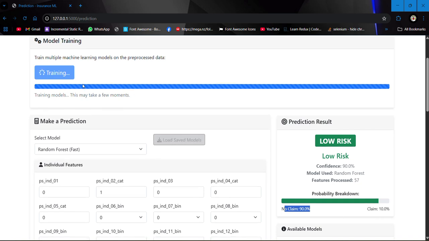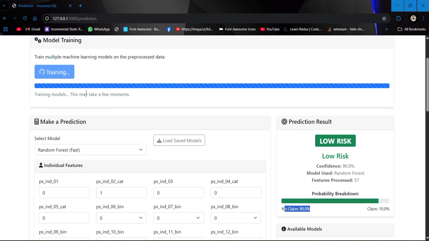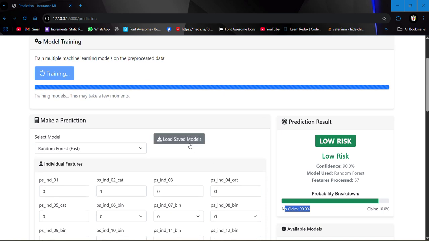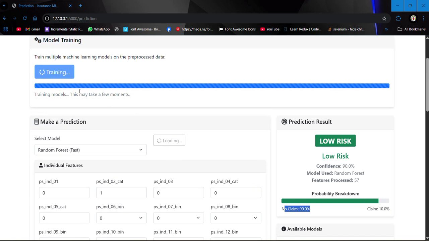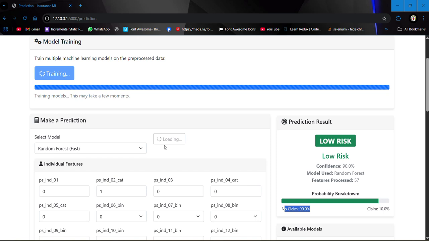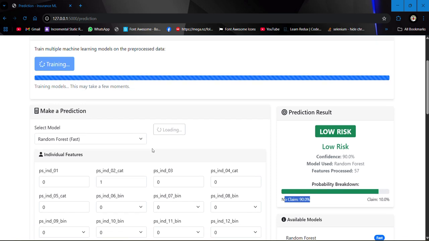Also, for example, here I am training the model. Before making this video, I had already trained the model. So what we can do is click on load saved model. It will load, though this process is a little bit slow.